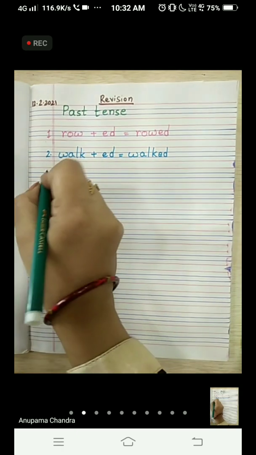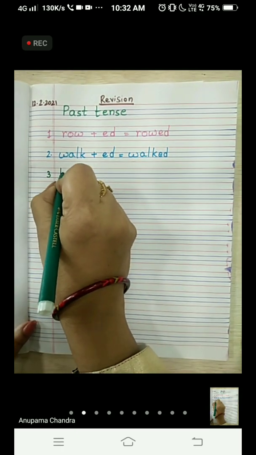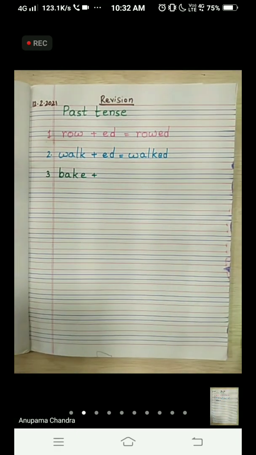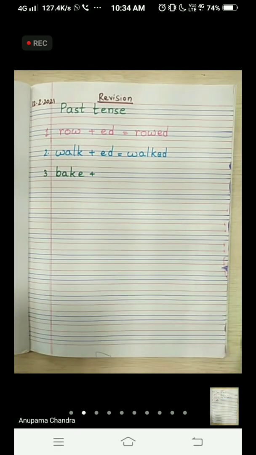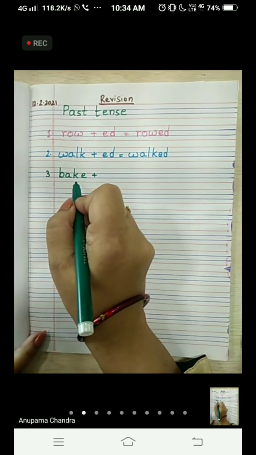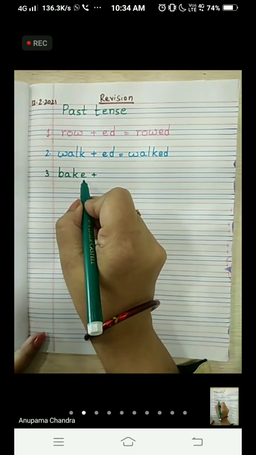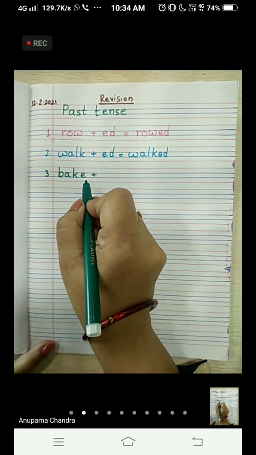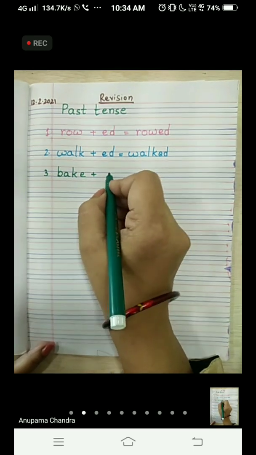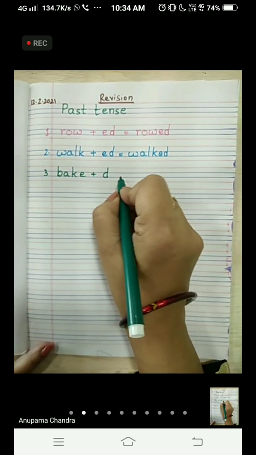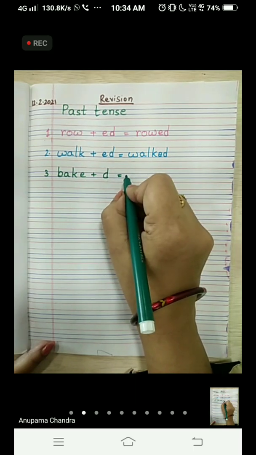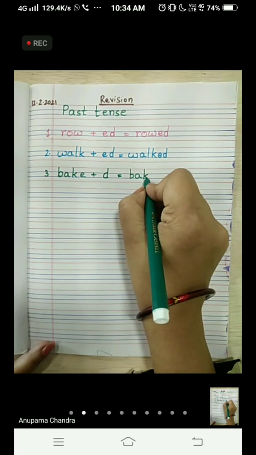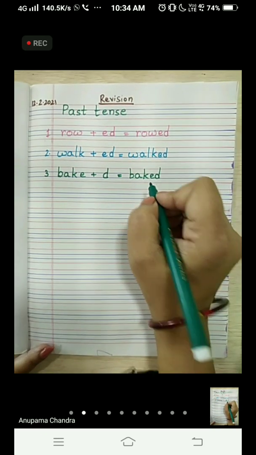Let's take the third word, bake. BAKE, bake. So in this word BAKE, bake, the last letter is already E. So we have to add only D to the word to make the past tense form of bake, that is baked. BAKED, baked.